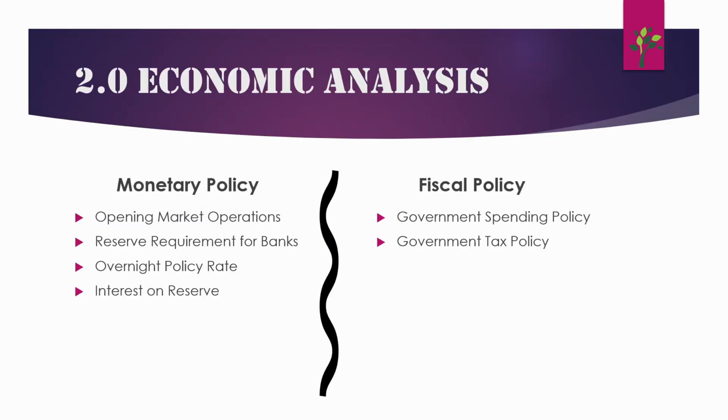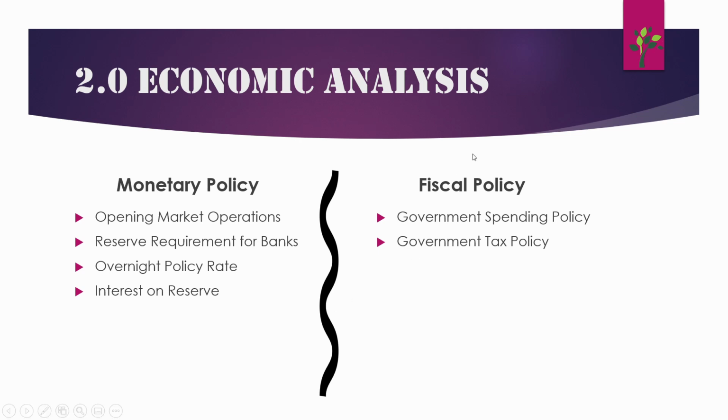In economic analysis, we will cover monetary policy, fiscal policy, and other economic factors. Monetary policy is used by the central bank. The OMO is used to control the cash flow. The reserve requirement for banks is used to control the money supply. The overnight policy rate is the charge for commercial banks on short-term loans and is currently 2.5% in March 2020. Interest on reserves is paid due to the excess reserves held at the central bank.